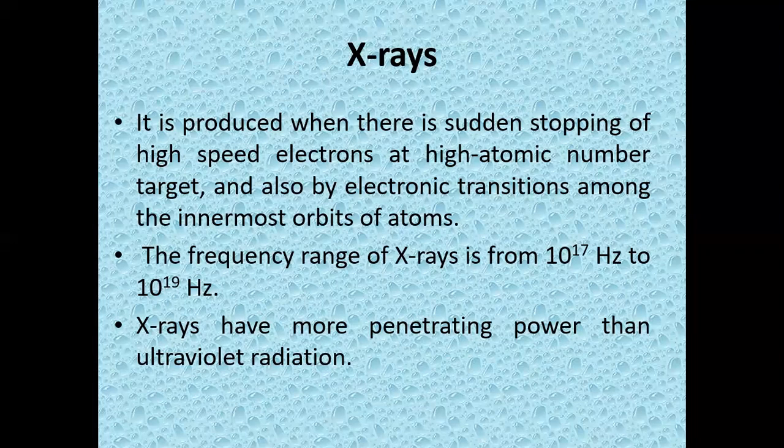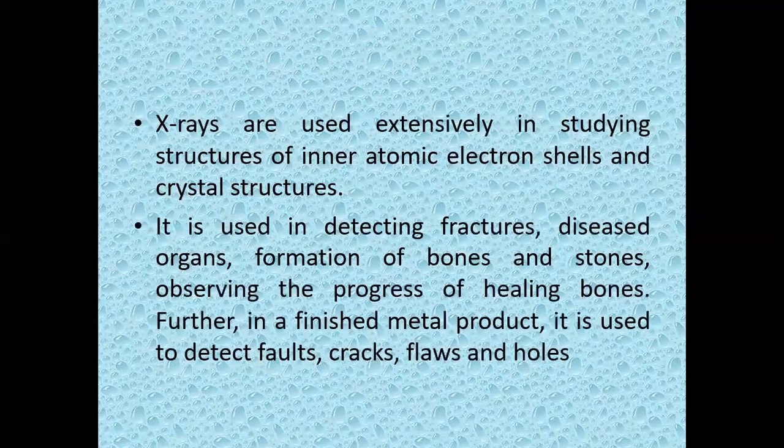These X-rays have more penetrating power than ultraviolet radiation. So they are extensively used in studying the structure of inner atomic electron shells and crystal structures. In hospitals, they are used for detecting fractures, diseased organs, formation of bones and stones, and observing the progress of healing bones.